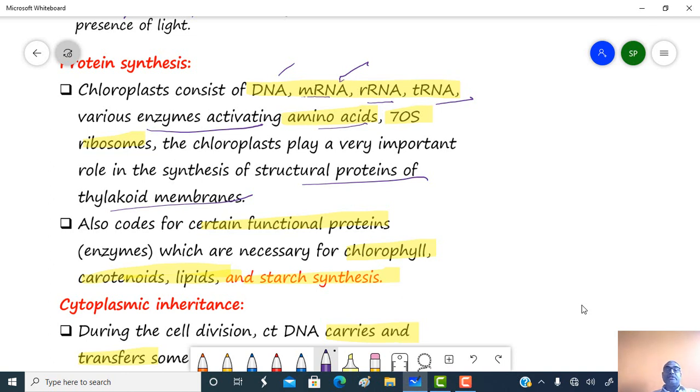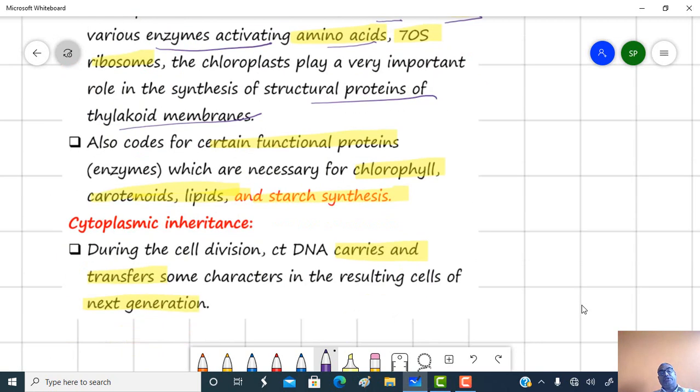It also codes certain functional proteins, that means enzymes, which are necessary for chlorophyll, carotenoid, lipid as well as starch synthesis.